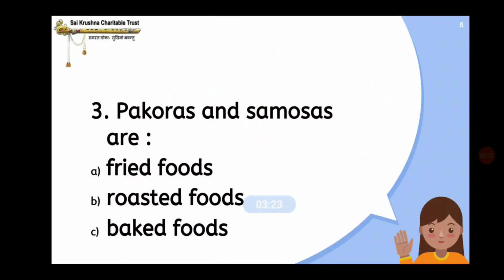Third question: pakoras and samosas are dash. The options are fried foods, roasted foods, baked foods. What is the correct answer? The correct answer is fried foods. Okay children, are you all getting?